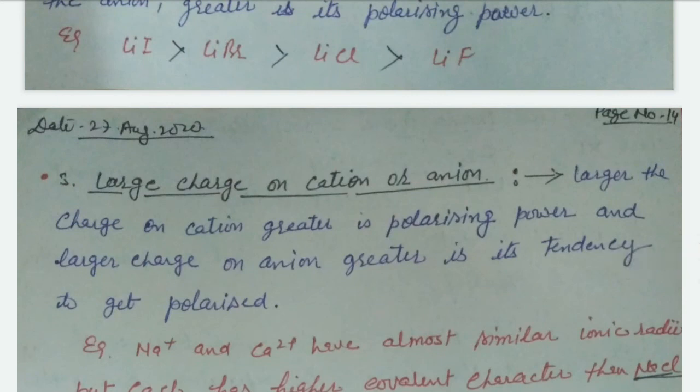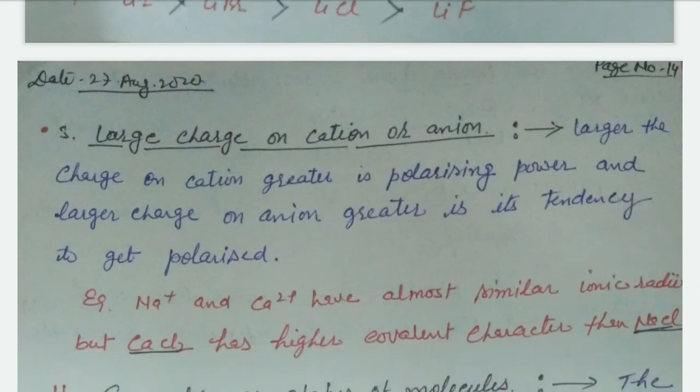Large charge on cation or anion: the larger the charge on the cation, the greater the polarizing power, and the larger the charge on the anion, the greater is its tendency to get polarized. Clear? That's clear.